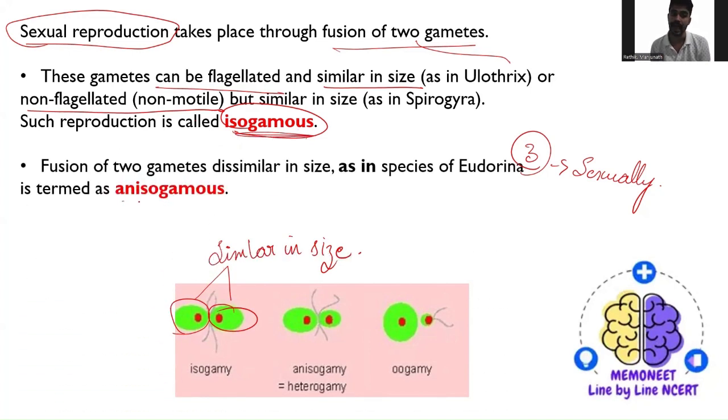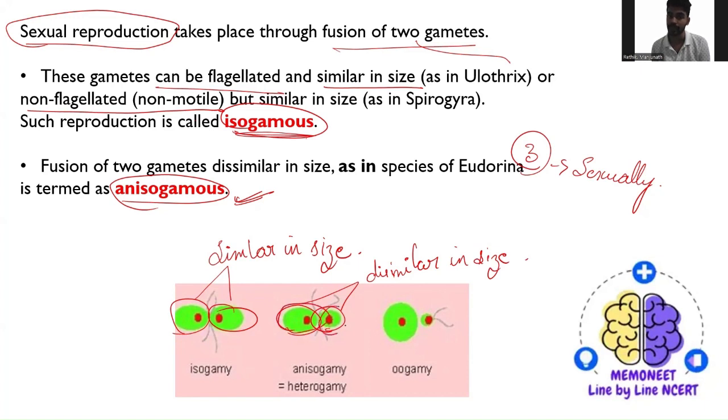The second one is anisogamous reproduction. Anisogamous is nothing but a fusion of two gametes, but they are dissimilar in size. Dissimilar in size. You can see one gamete is larger or bigger and the other gamete is smaller, as you can see. This is called anisogamous.